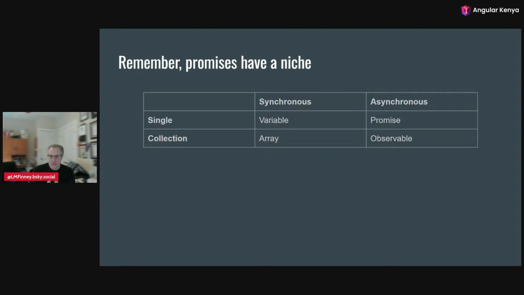Looking back at this grid, it's true that observables are more powerful than promises. And so some people say, I only want to use observables then. But it's no more true than arrays being more powerful than variables. And I don't see anyone wrapping every single variable in an array just because it has more power. Promises are the right thing sometimes and the simple thing to do.